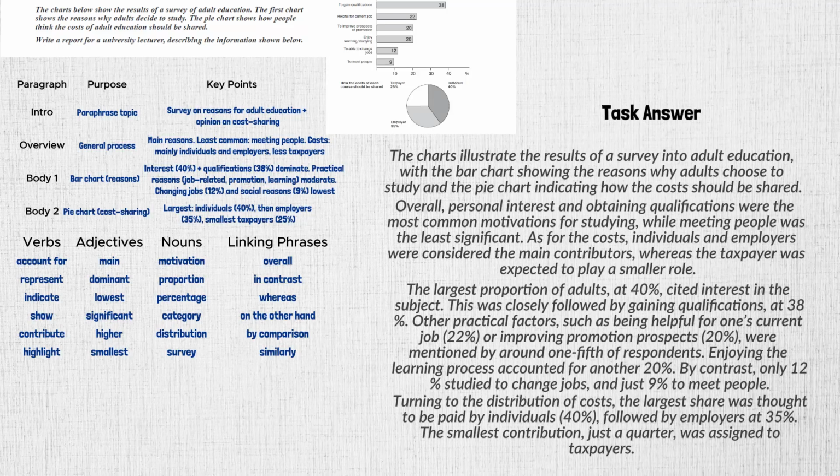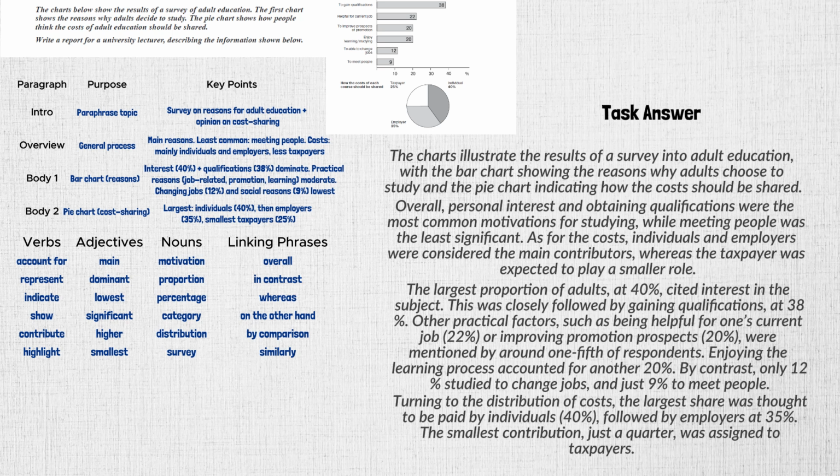Full answer will be. The charts illustrate the results of a survey into adult education, with the bar chart showing the reasons why adults choose to study, and the pie chart indicating how the costs should be shared. Overall, personal interest and obtaining qualifications were the most common motivations for studying, while meeting people was the least significant. As for the costs, individuals and employers were considered the main contributors, whereas the taxpayer was expected to play a smaller role.